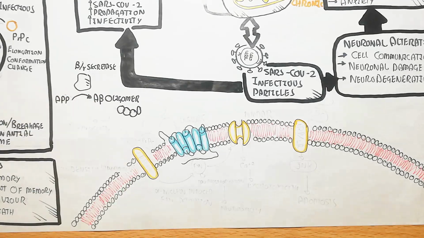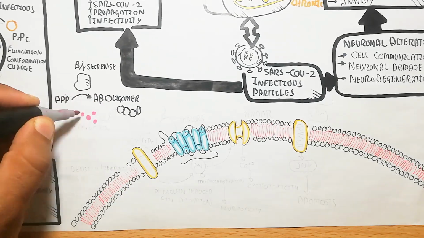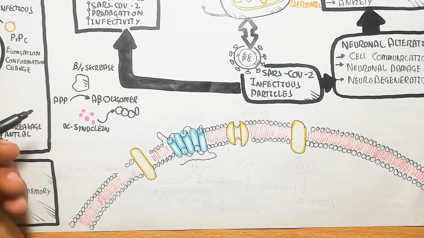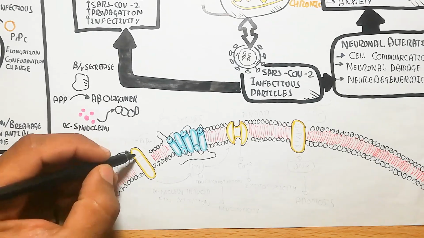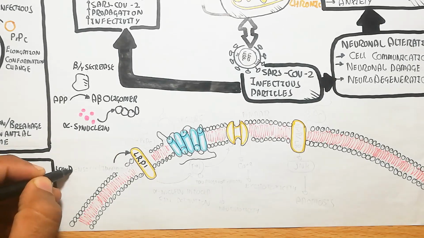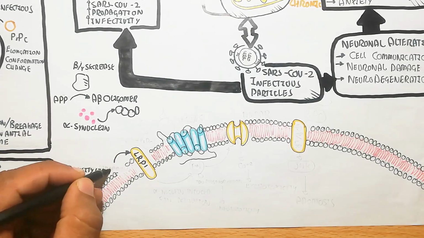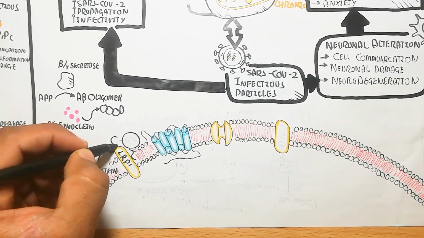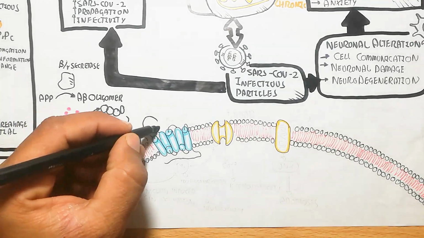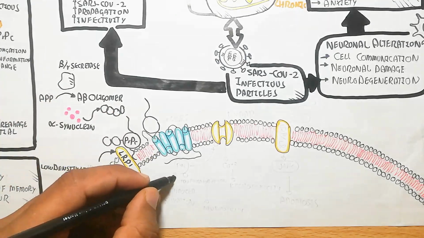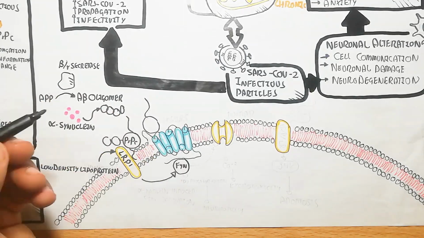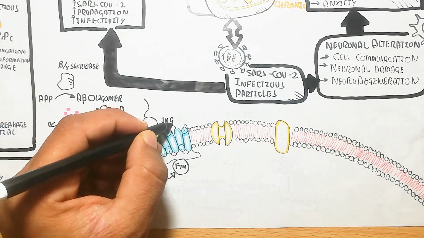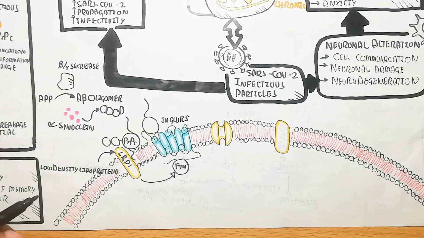Beta and gamma secretase enzymes will lead APP to convert to A beta oligomer, and the alpha synuclein protein will attach to form a prion, and this prion attaches to the low density lipoprotein receptor,